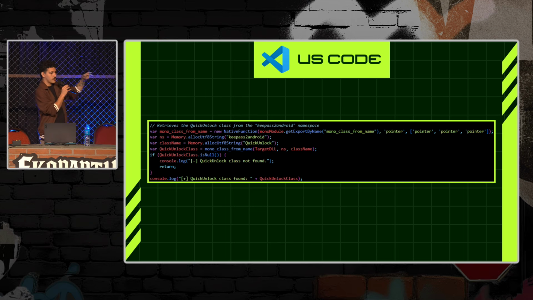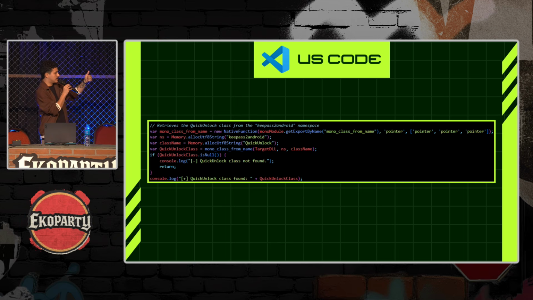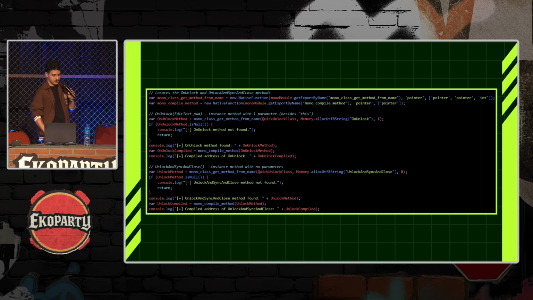So we already have hooked into the library, which is KeePass2Android lib, and here we are hooking into the class. So we already have the library and the class. Right now, we're gonna need to hook into the methods that we wanna tamper with. Both of them are OnUnlock and UnlockAndSyncAndClose. So we're gonna have to create new instances of them.